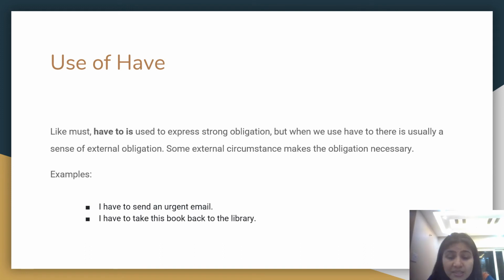So I said that must is also used to express strong obligation, but have to is also used to express strong obligation. But there's a difference. If have to is used, that means there is usually a sense of external obligation. It has to be some external circumstances which are making the obligation necessary.